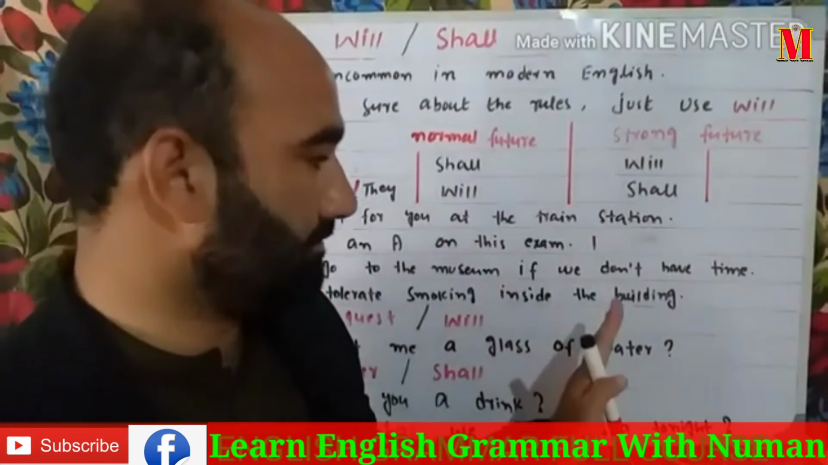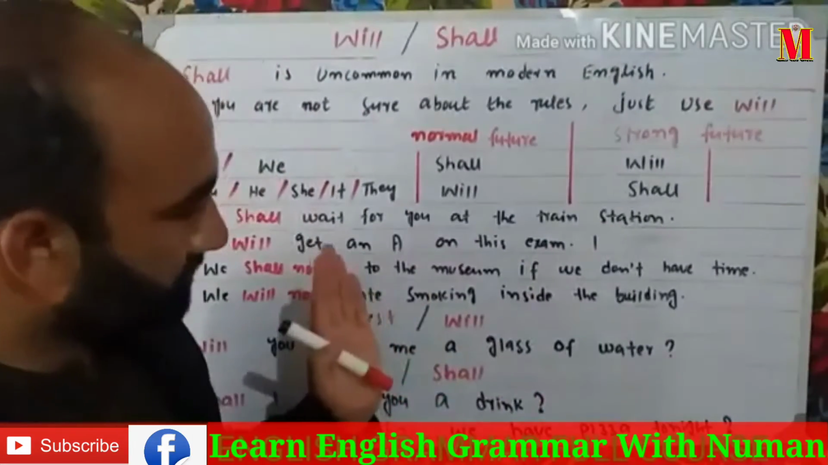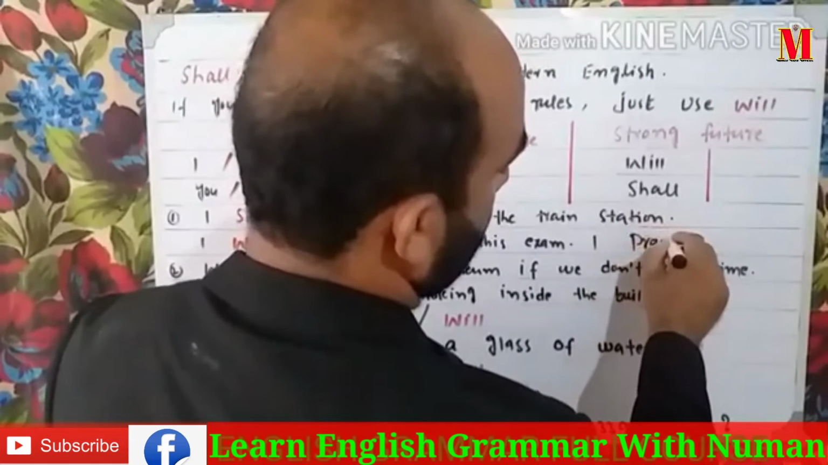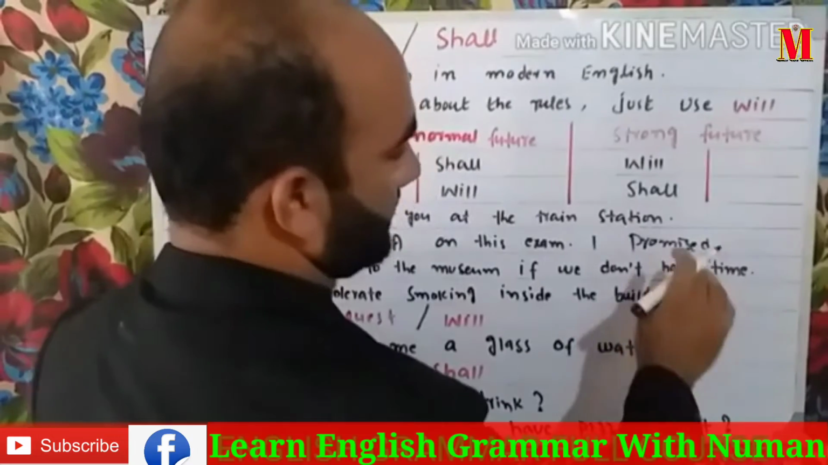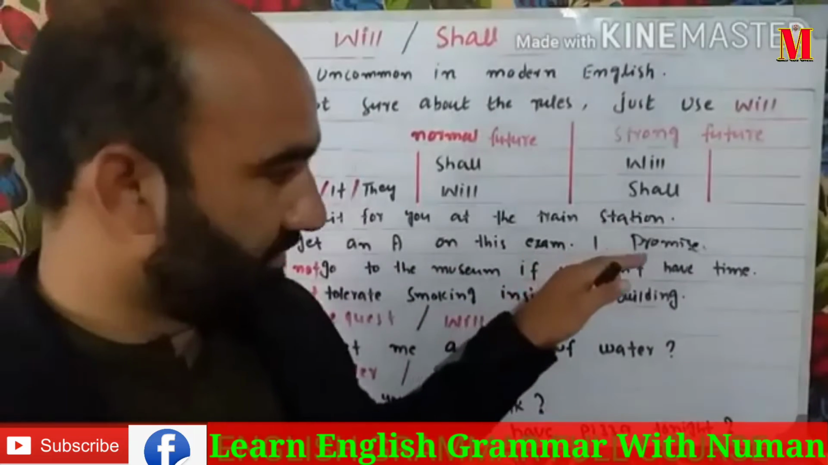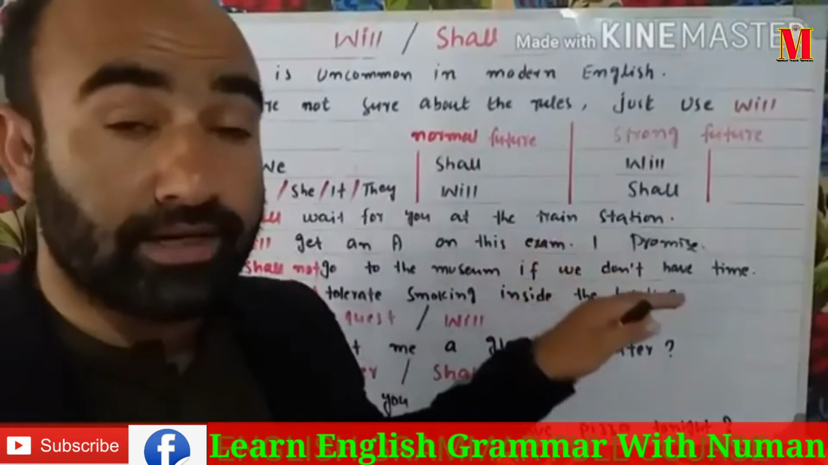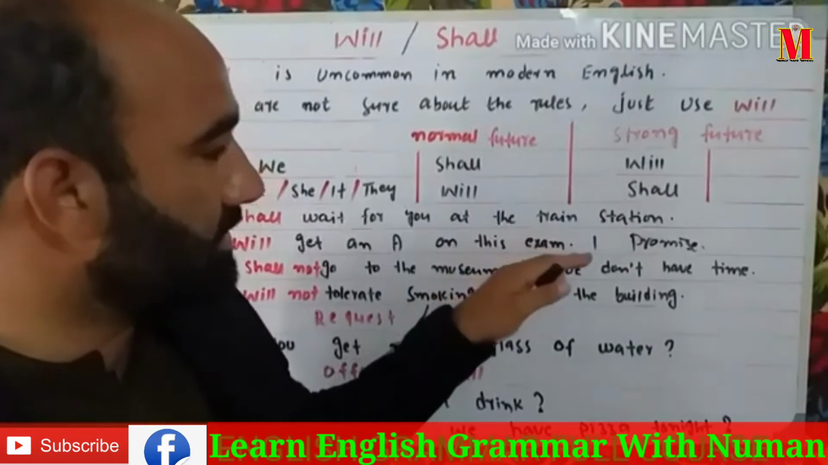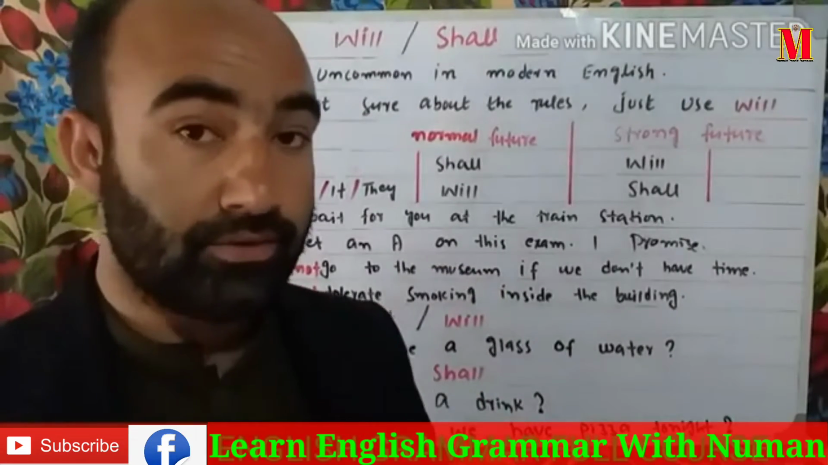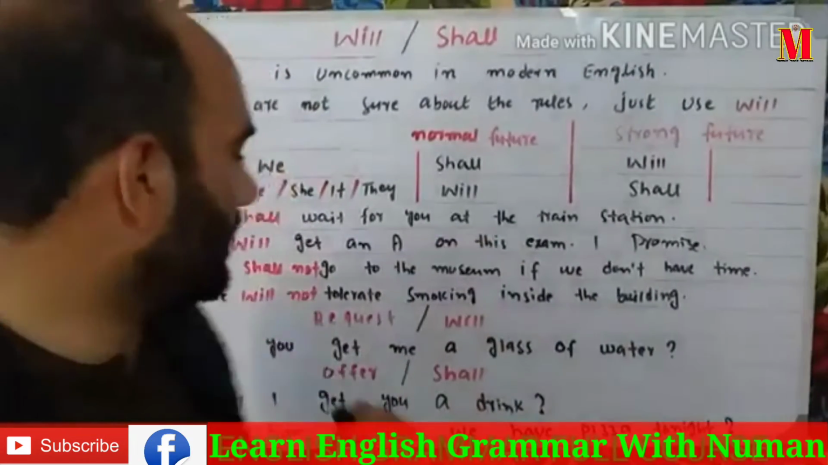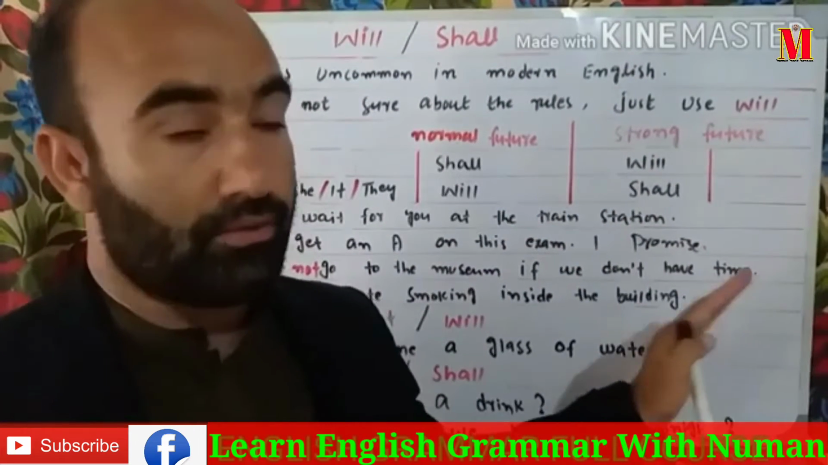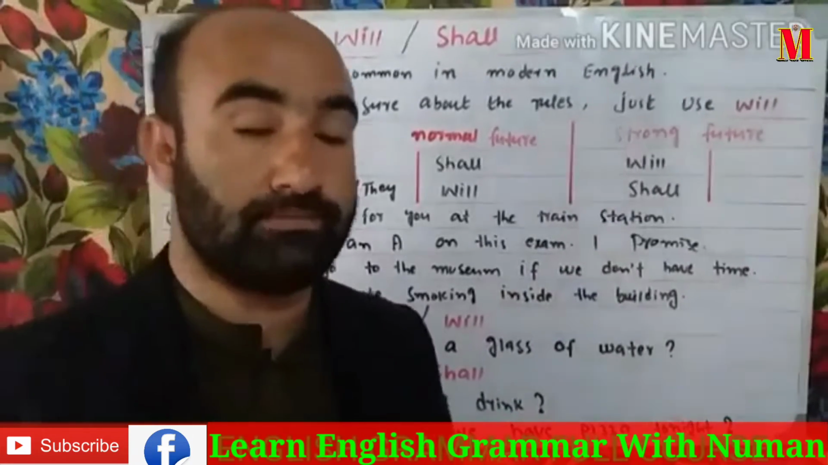Now here, I will get an A on this exam. Now look here. I promise. This is strong feelings. For strong feelings, for a promise, we use will instead of shall. I will. Now we are talking about the strong future. In that condition, we use will.